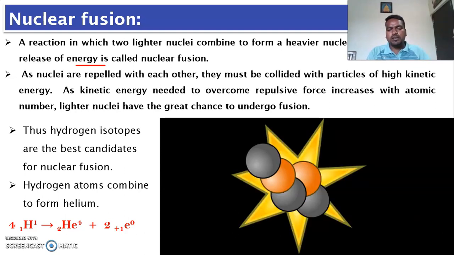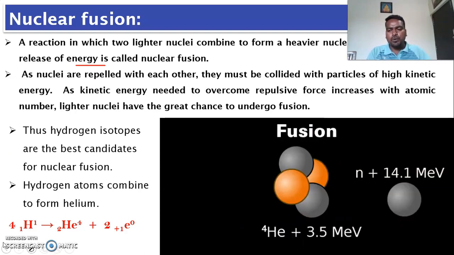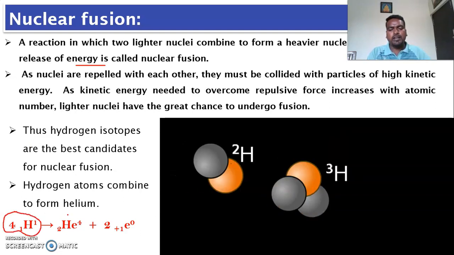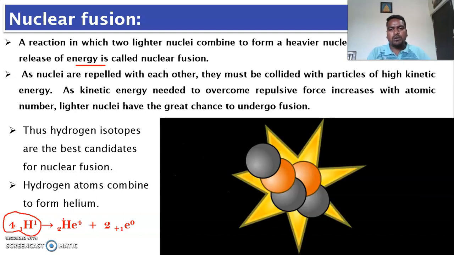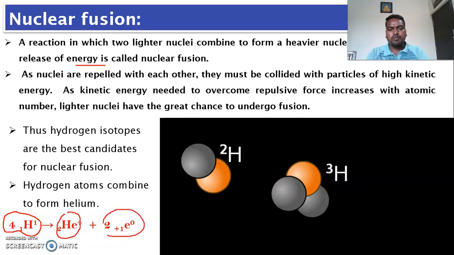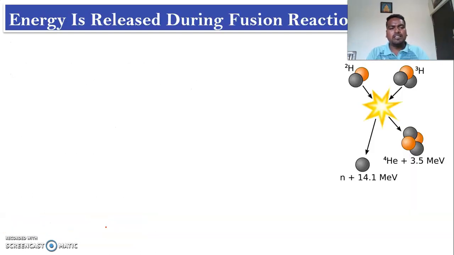Here in the sun, the four lighter hydrogen nuclei undergo fusion to form helium, along with which it emits two electrons. Now let us see the energy which is released in each fusion reaction, because we know that it emits energy.